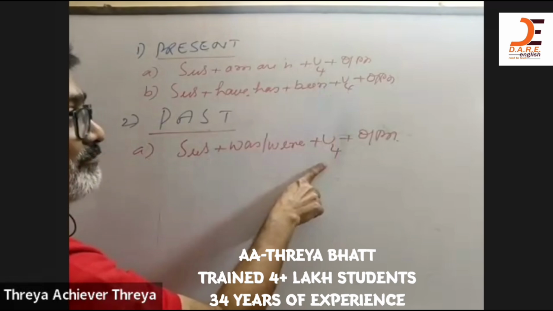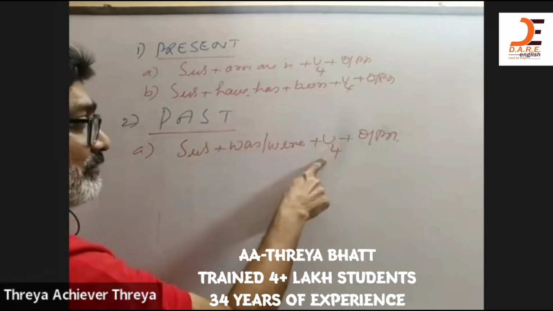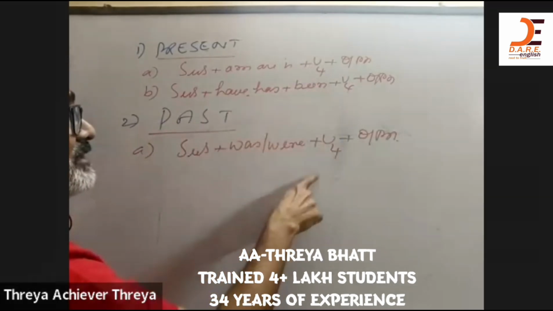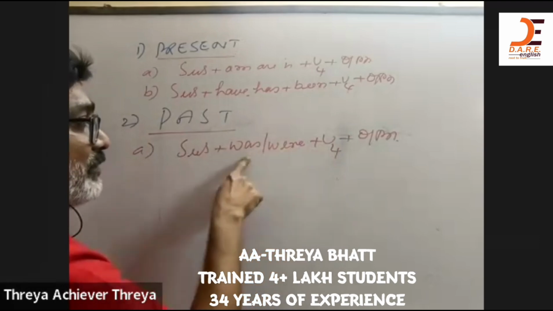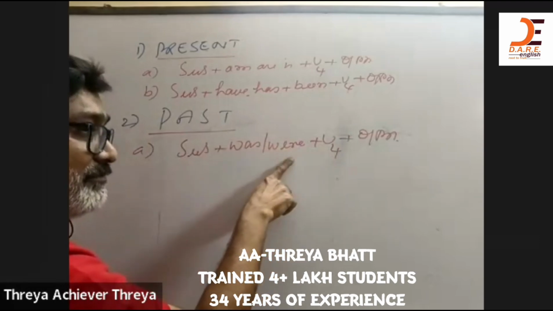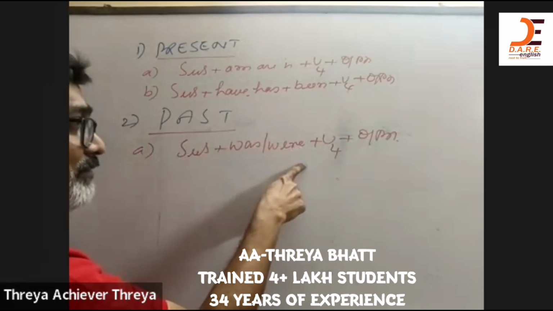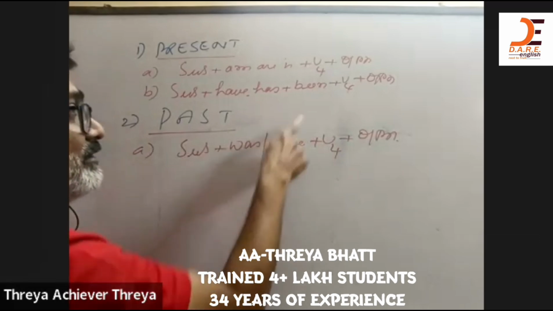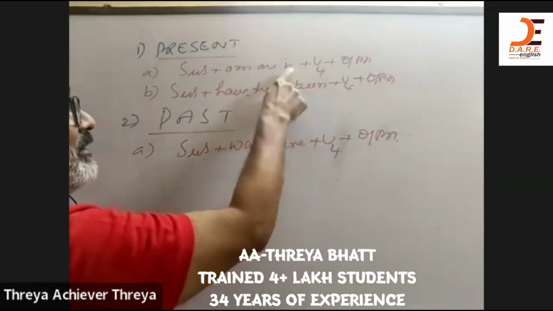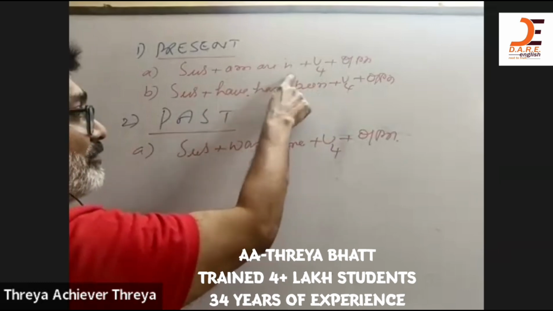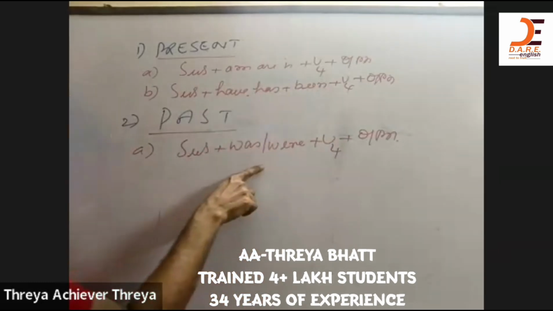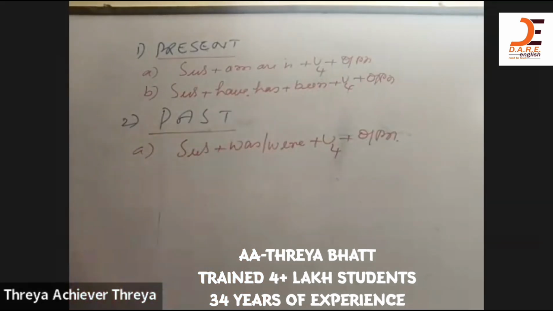The verb is in the fourth form. In all the continuous tenses, before the V4, there should be a be form. Was and were are also be forms. It is a past be form. Here, have been, been. Here, am, is, are are the be forms, right? So we have learned four different models here.